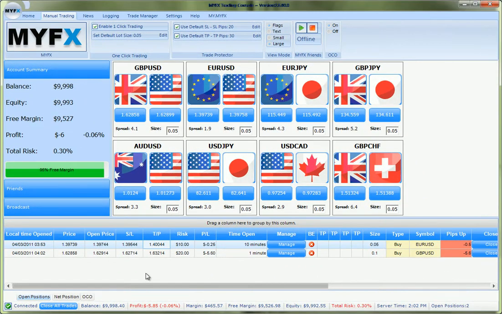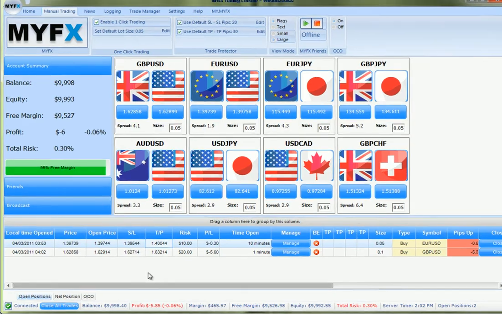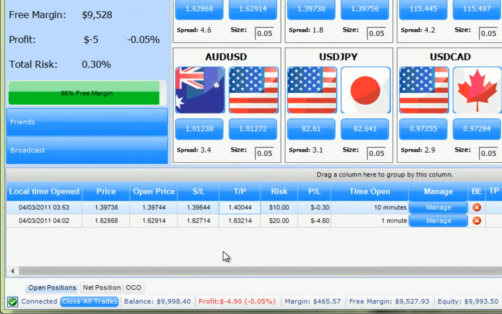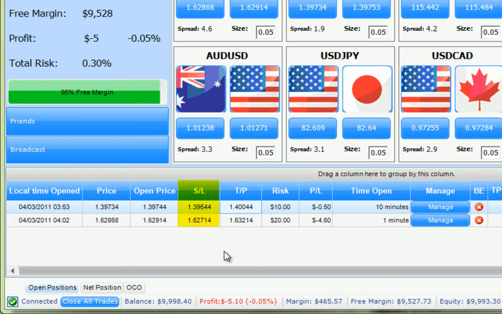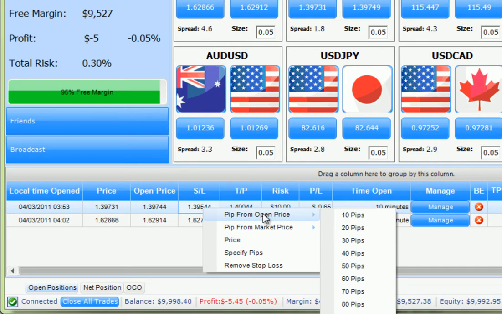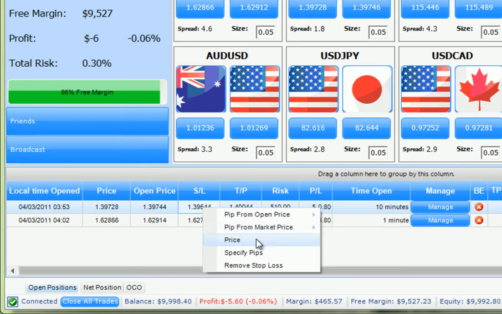In the event that we would need to amend our stop-loss or take-profit settings once our trade has been executed, we simply right-click on the stop-loss field in the grid. Now we can choose to either move our stop-loss a certain distance from the open price or to move the stop-loss a certain distance from the current market price. We can also specify an exact price we want to move the stop-loss to, or move the stop-loss by a certain amount of pips, or remove the stop-loss altogether.